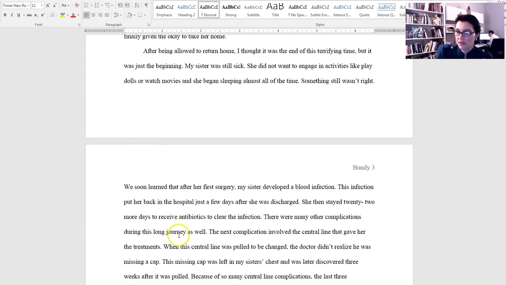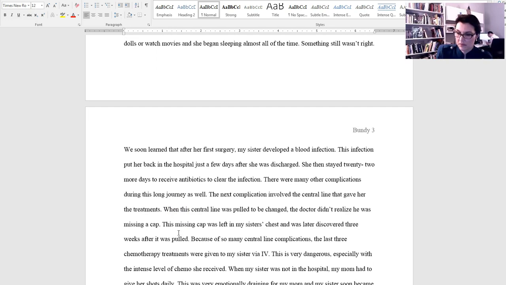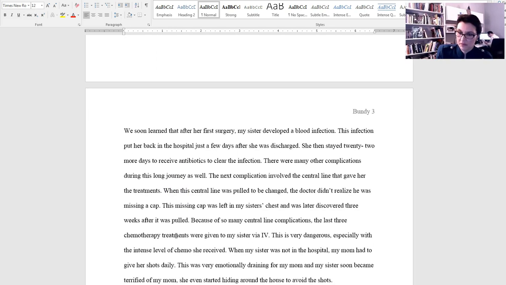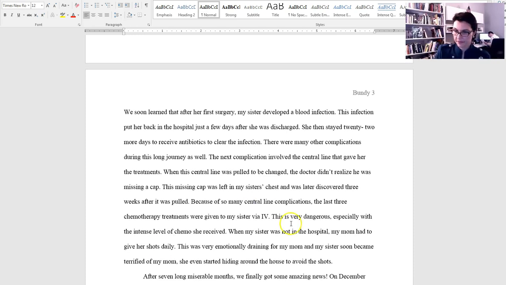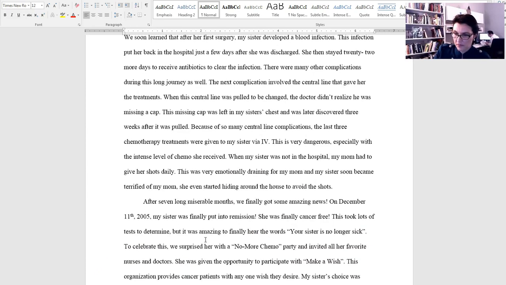Okay, I remember this paragraph. So I would take this out, and I think I told you this when we were going over it. Not too many exclamation points. It's fine to have one in there.